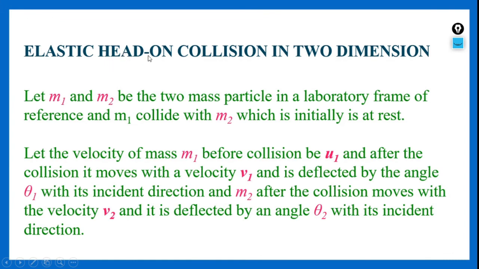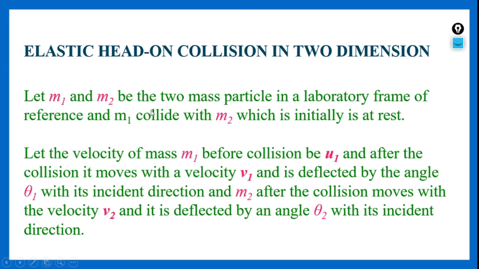Now we will see elastic head-on collision in two dimension. I have already discussed what is head-on collision, that means direct impact. Direct impact means both the masses which are in collision are moving along the line of contact before the collision and after the collision, and we call such collisions head-on collisions.